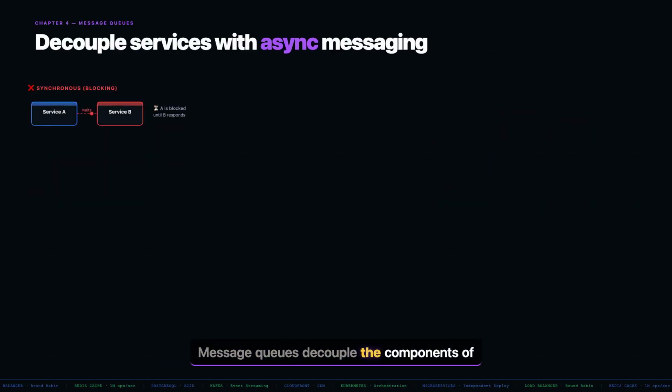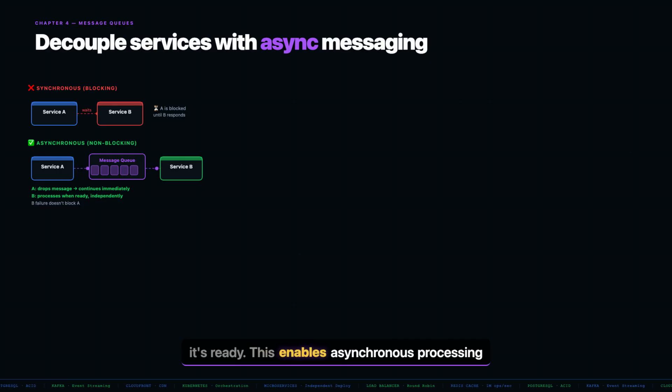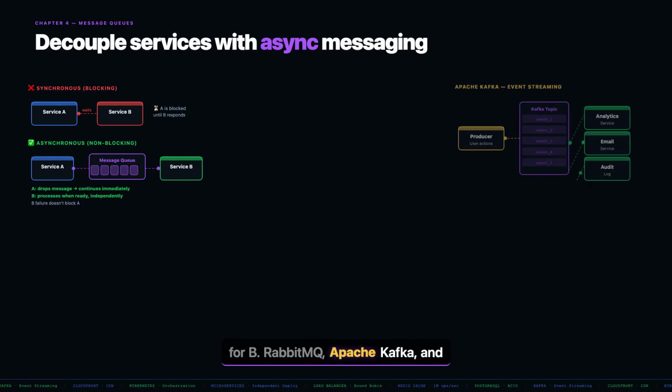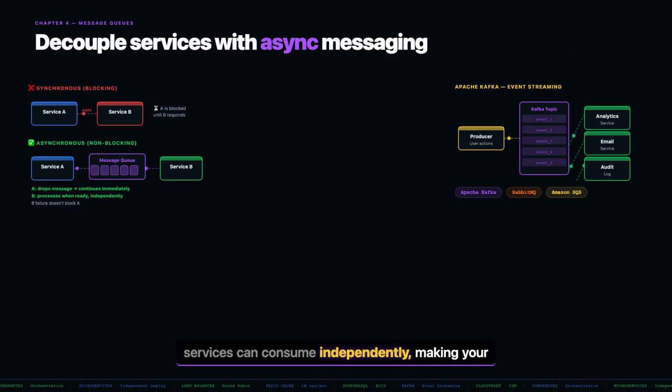Message queues decouple the components of your system. Instead of service A calling service B directly and waiting for a response, A drops a message into a queue and B processes it when it's ready. This enables asynchronous processing. A doesn't block waiting for B. RabbitMQ, Apache Kafka, and Amazon SQS are the major players. Kafka is particularly powerful for event streaming. Every user action becomes an event that multiple services can consume independently, making your system resilient to individual service failures.